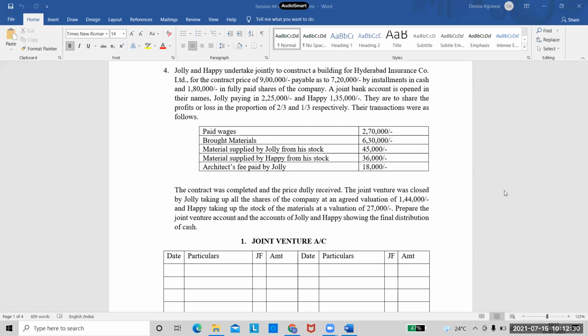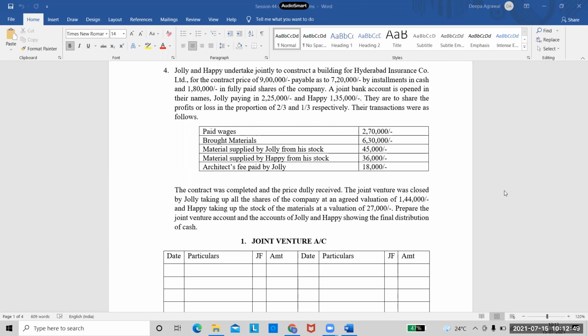Ma'am, both the co-venturers in their profit sharing ratio. Otherwise, can't we put the loss directly in the joint venture account? Because it belongs to both of them, right? It is not for one. So yes, we will put this loss directly in the joint venture account.